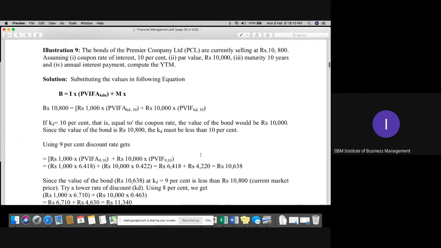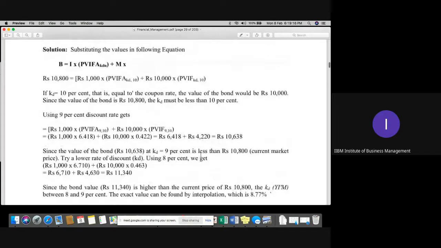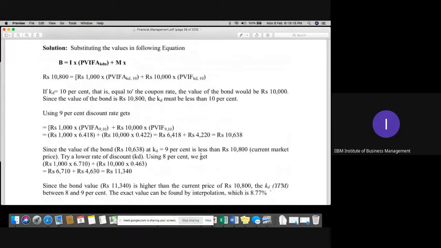So this is the second method, that is yield to maturity. I will share this document with you, so no worries at all.